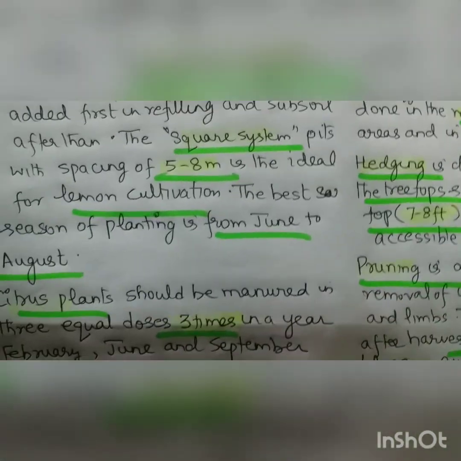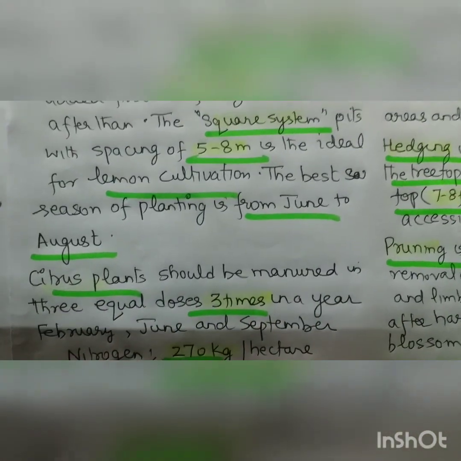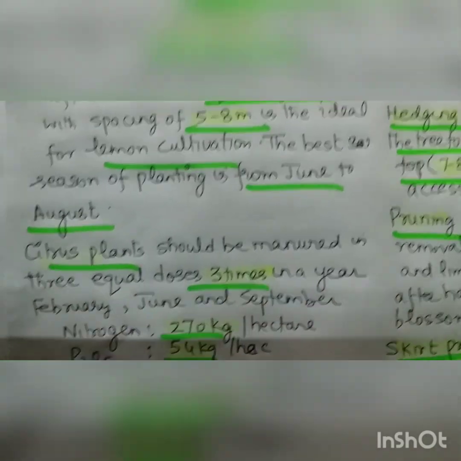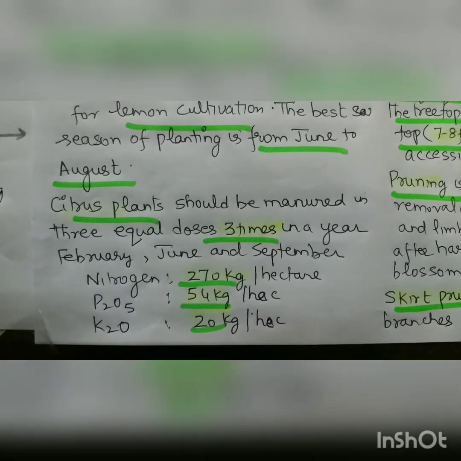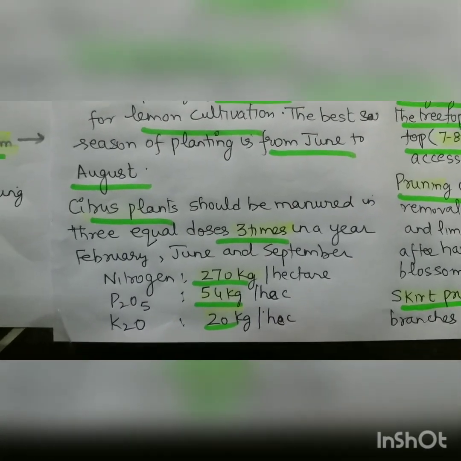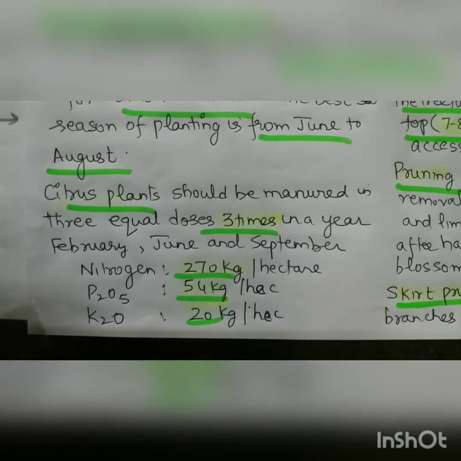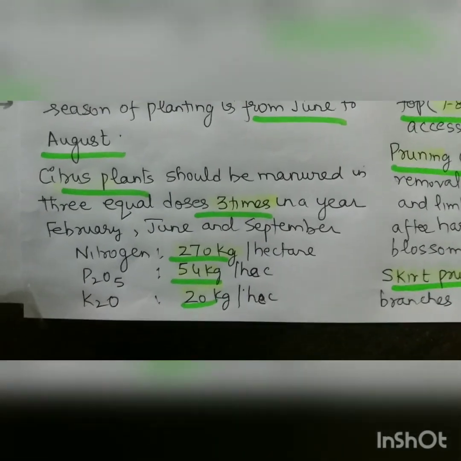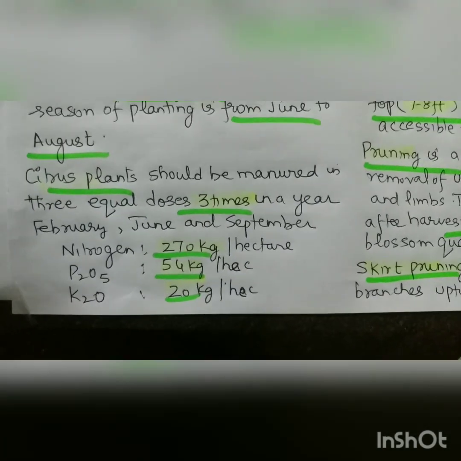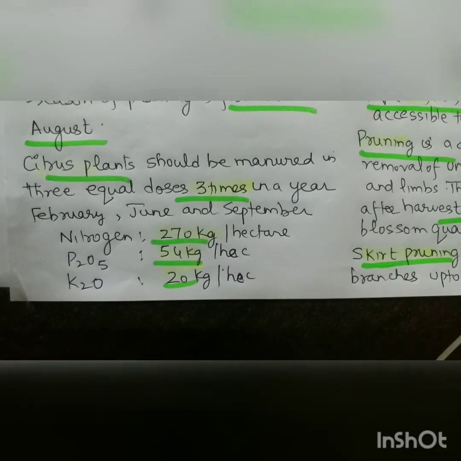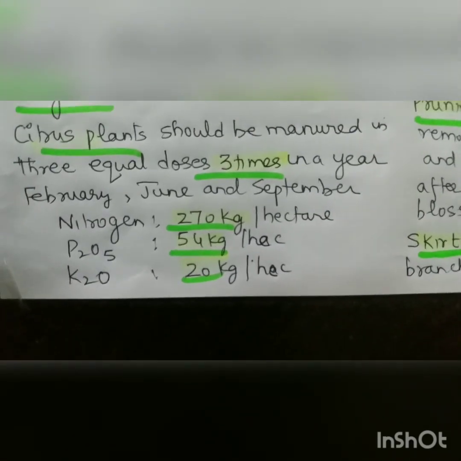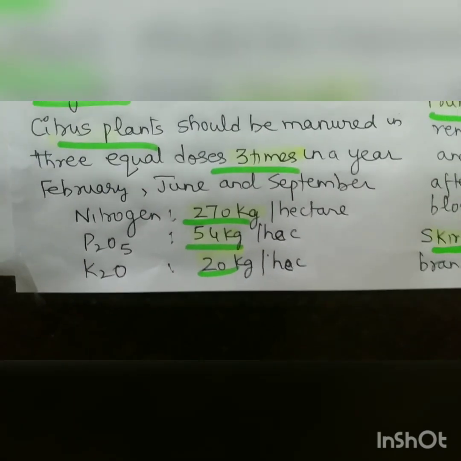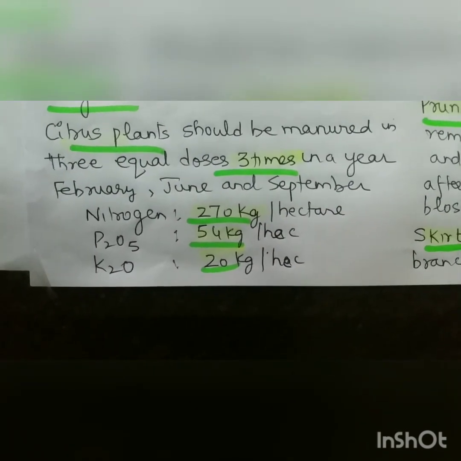So the best season of planting is from June to August, that is monsoon. Citrus plants should be manured in 3 equal doses, 3 times in a year: February, June and September. And the fertilizers are nitrogen 270 kg per hectare, phosphorus P2O5 that is 54 kg per hectare, and potash, that is K2O, 20 kg per hectare.